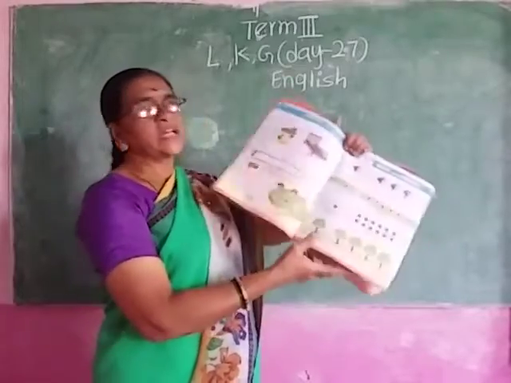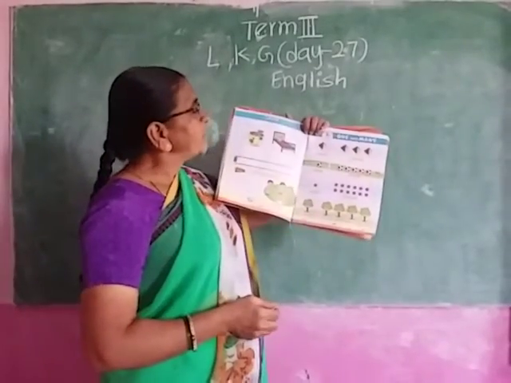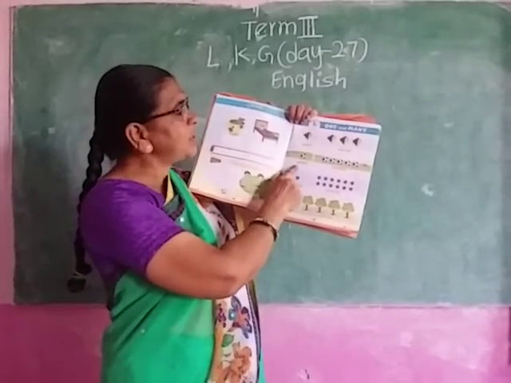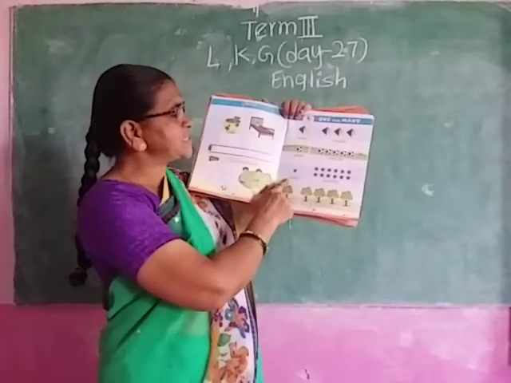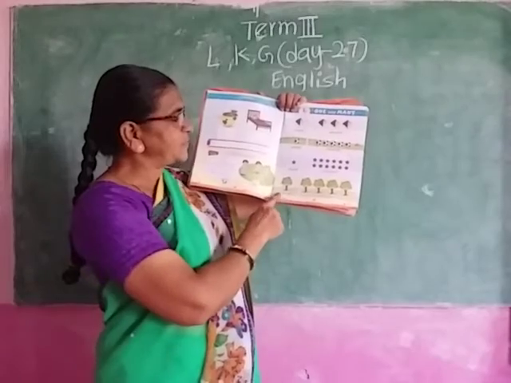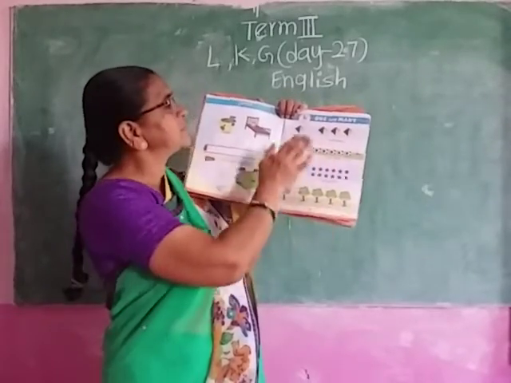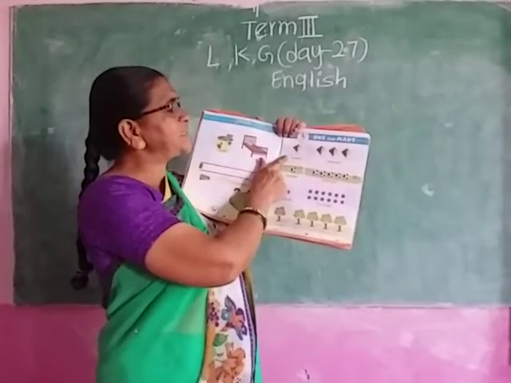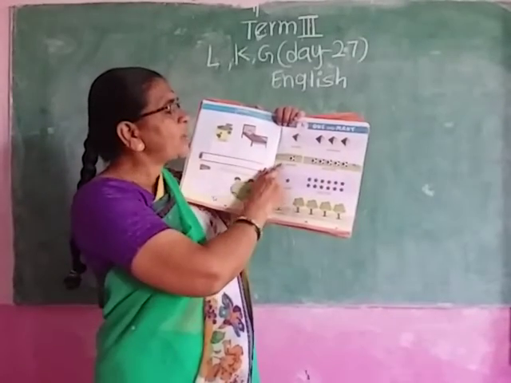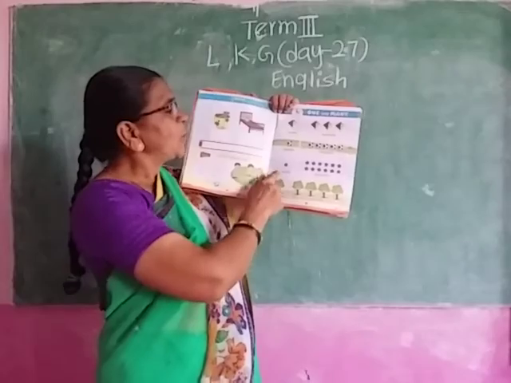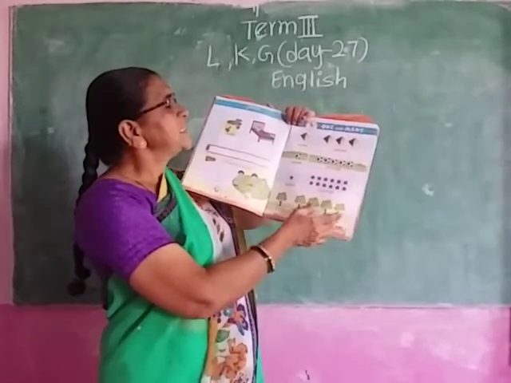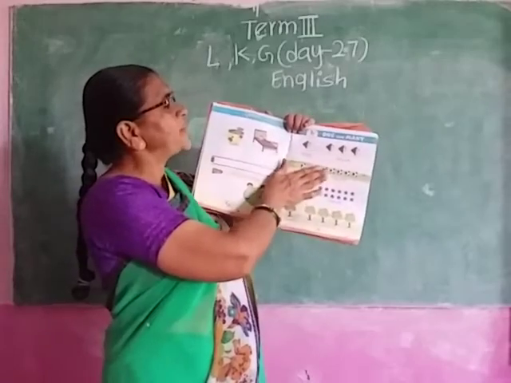In the previous class, what did we learn? One and many also. One kite, many kites. One ball, many balls. One star, many stars. One tree, many trees. These are one and many.